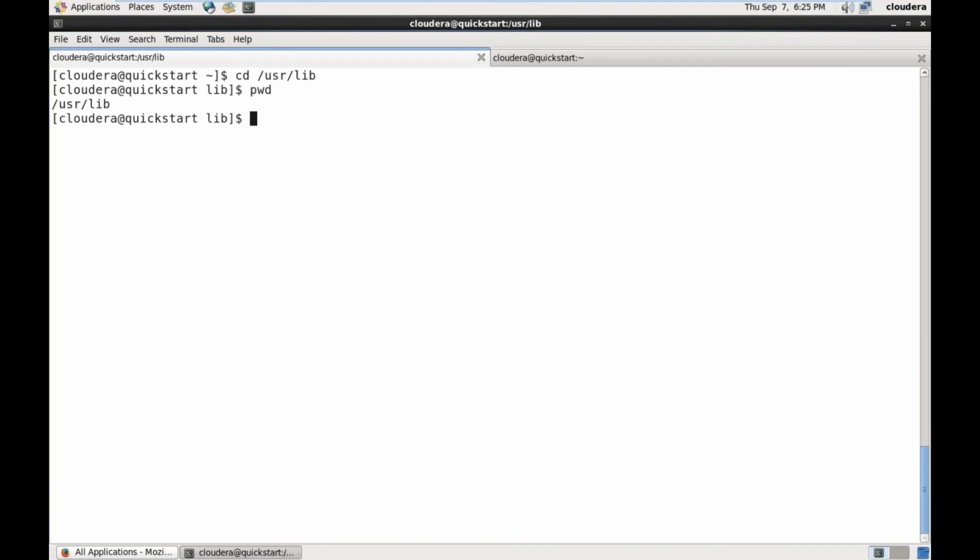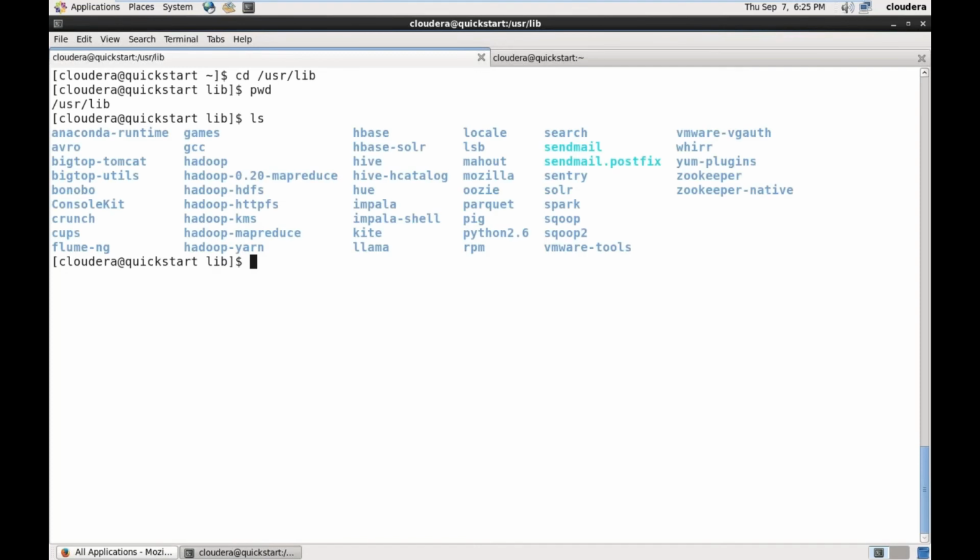Here, you can see I'm typing ls. So you can see Hadoop here. You can see Spark, Python, Pig, Hive, everything. That means all the components of the big data environment in the Cloudera environment will have all those files in this path, that is the user lib path, remember. Now search for Spark. Yes, Spark is here. Now move to Spark.